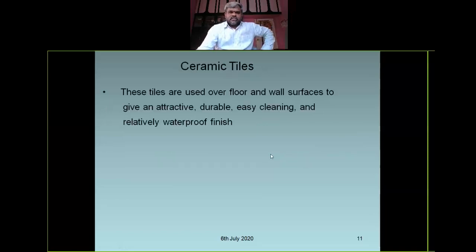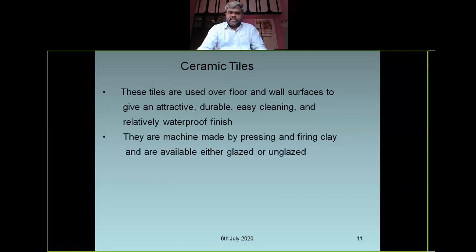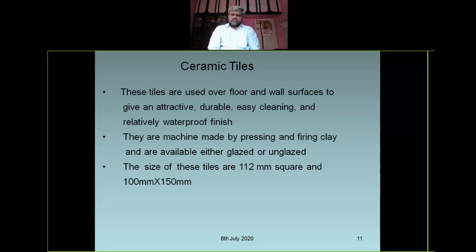And ceramic tiles. These tiles are used over floor and wall surfaces to give an attractive, durable, easy-cleaning and relatively waterproof finish. They are machine made by pressing and firing clay and are available either glazed or unglazed. The size of the tiles may be 120 mm square and 100 by 150 rectangular also. Let us see the video also.